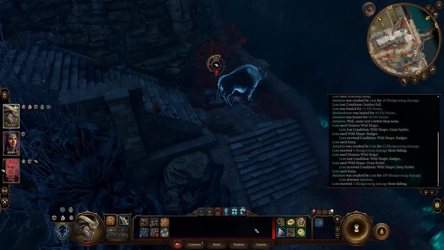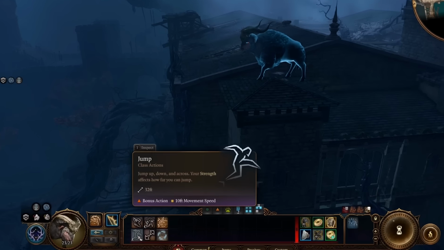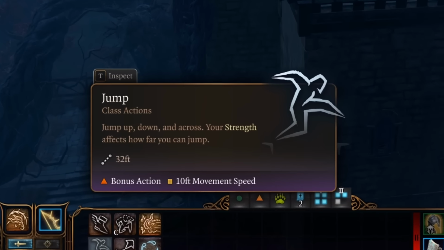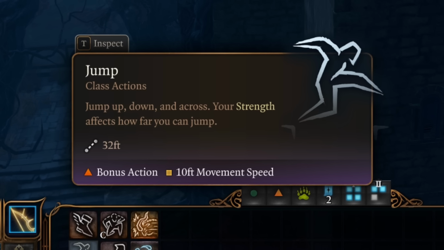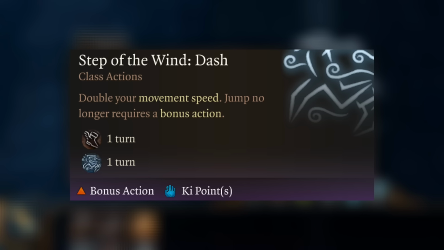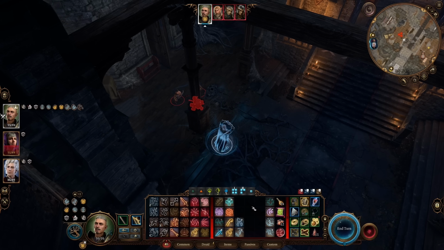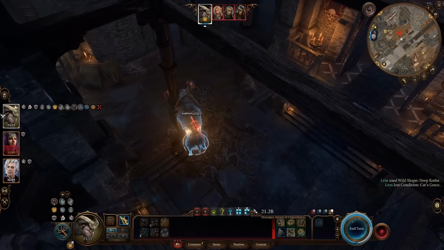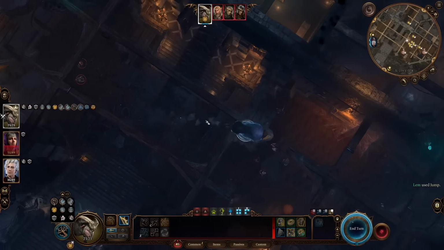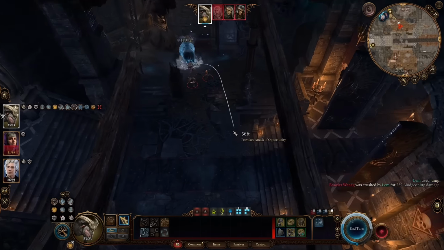And since Rothe's jump, unlike Owlbear's flight, is just the ordinary jump ability, it interacts with some effects that care about jumping. For example, Monk's Step of the Wind. So, if you use Step of the Wind before wild shaping, you can transform into a Rothe and be able to jump over and over for 1 turn.